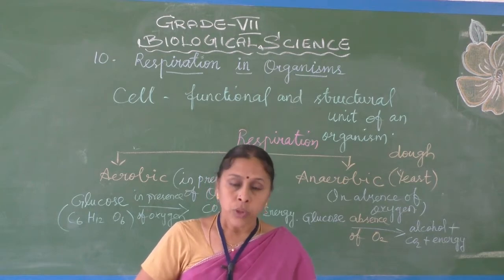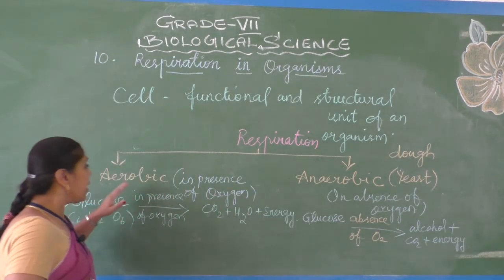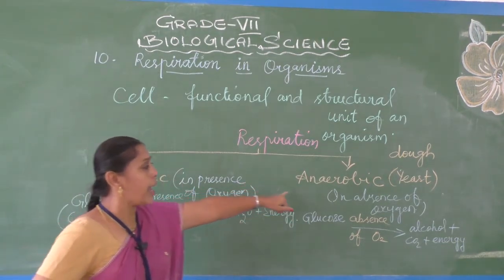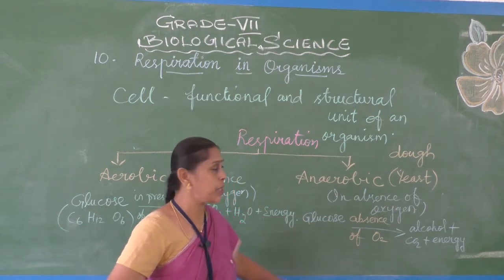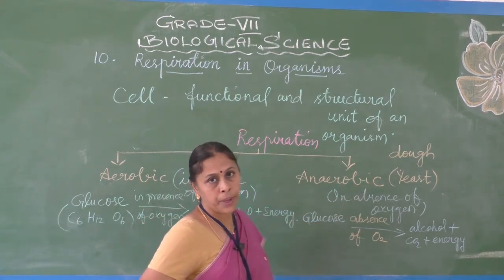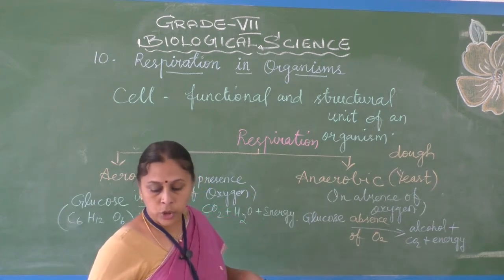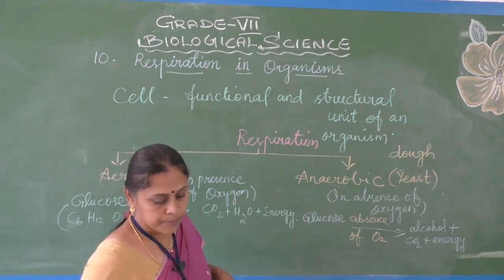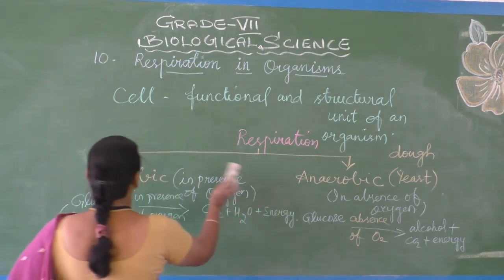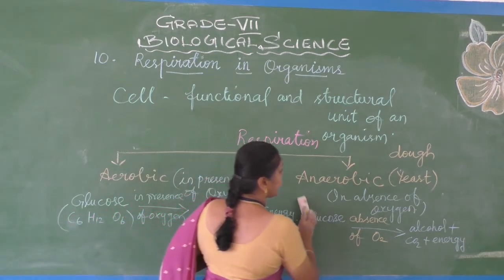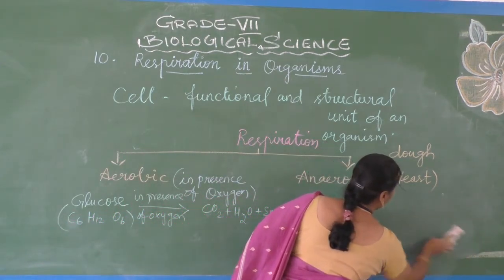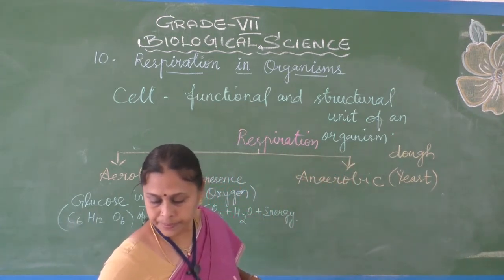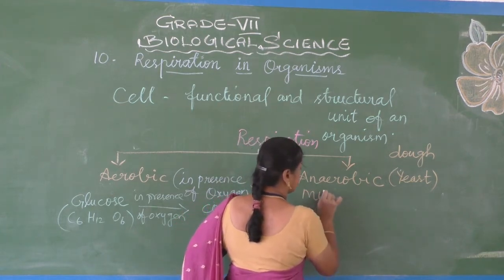Okay, so now we saw the difference between aerobic and anaerobic. Aerobic means in the presence of oxygen, anaerobic means in the absence of oxygen. For anaerobic respiration, the example is yeast cells. I showed you the living yeast cells and also the dry yeast. Next, this anaerobic respiration also takes place in some other parts of our body, that is in the muscles.